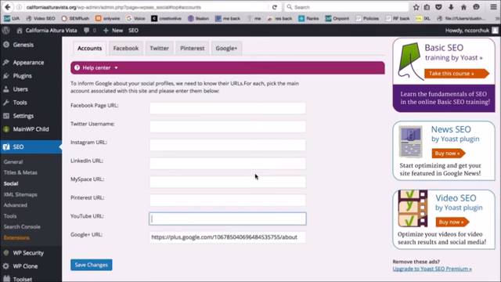Okay, the next thing that we're going to do is let Google know about the different social properties that our business has. And the reason this is important is because of something called the semantic web. You may have heard of it. It's something that is being talked about a lot more in the SEO world. And basically what it is, Google wants to understand the different relationships between different properties, and they want to understand what is connected.